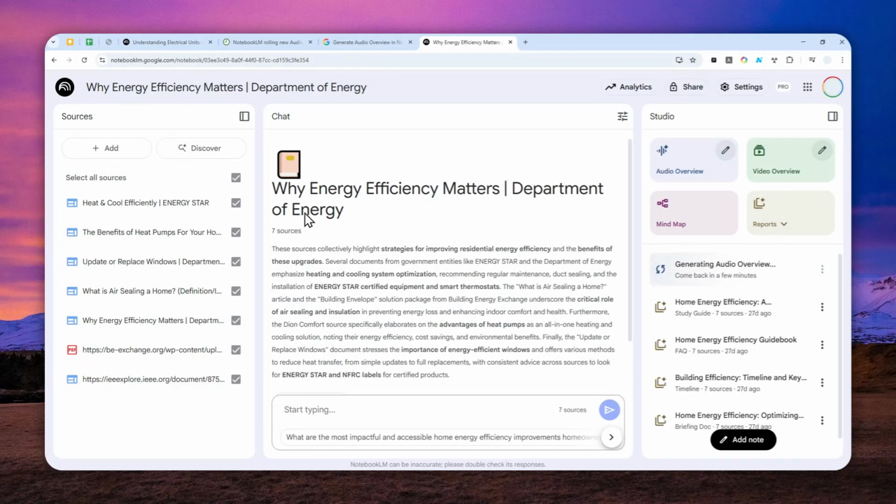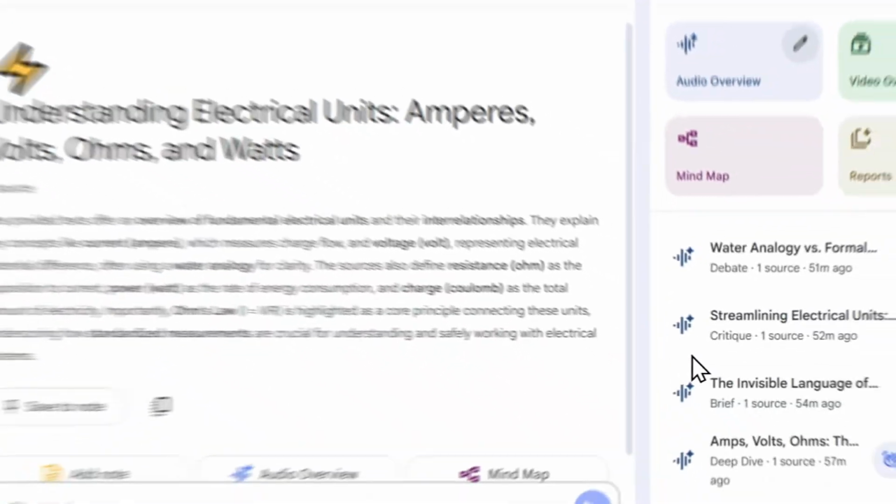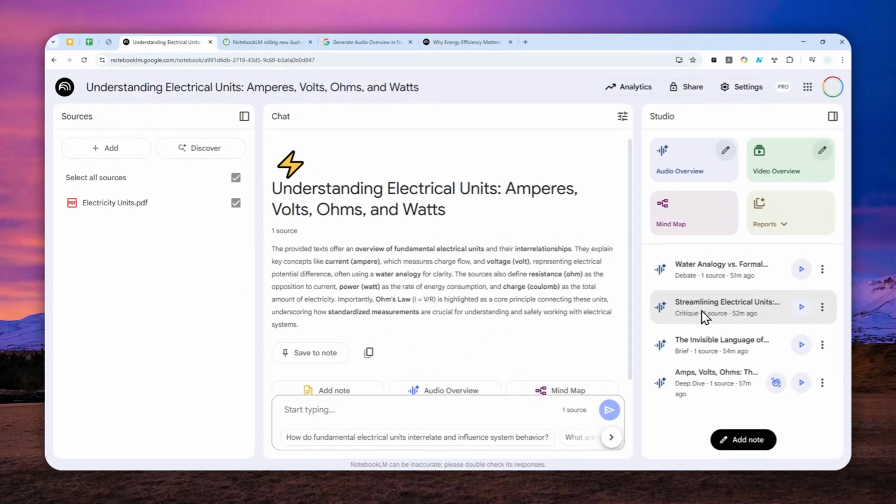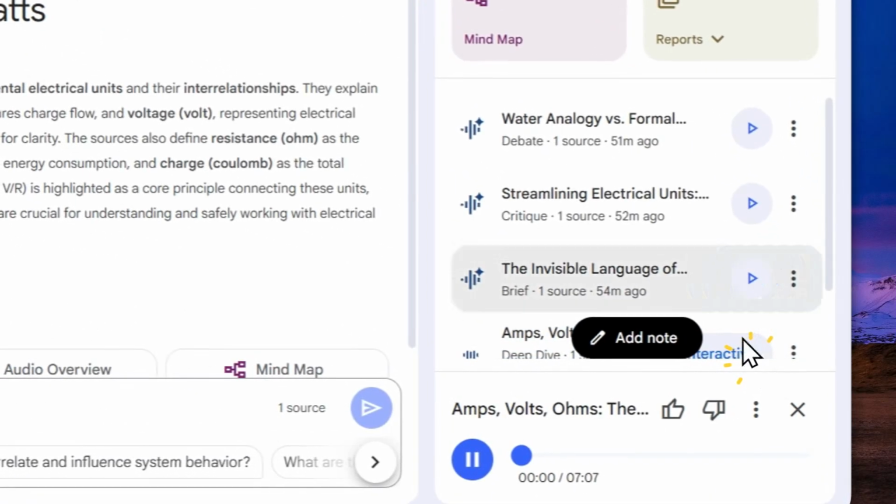Now I'm going to show you some examples of the audio overview content in these new formats that I created with NotebookLM. I'm going to give you a few seconds of preview of each. So let's start with the deep dive, which is again the OG mode in NotebookLM. I'm going to click this play button, so listen closely.